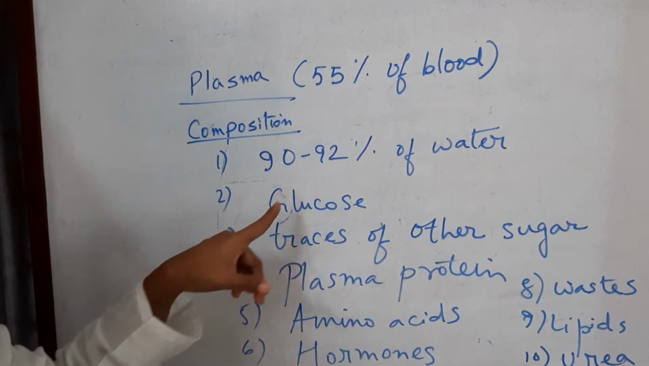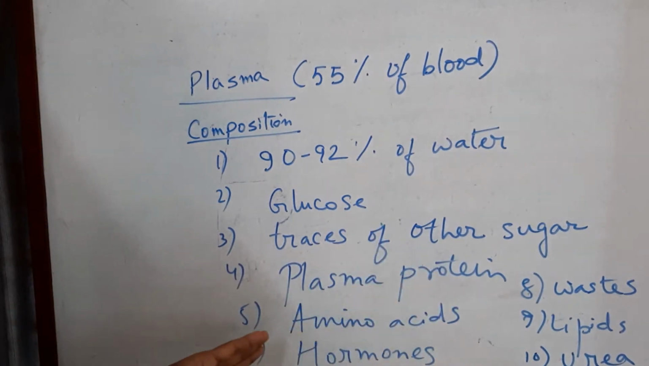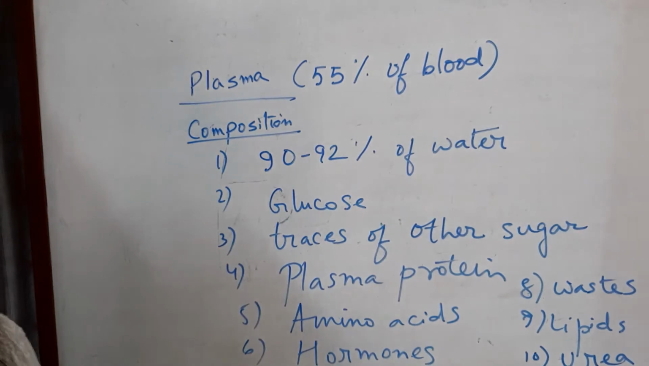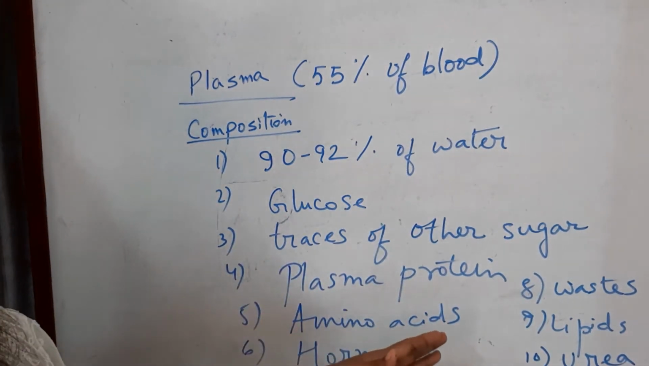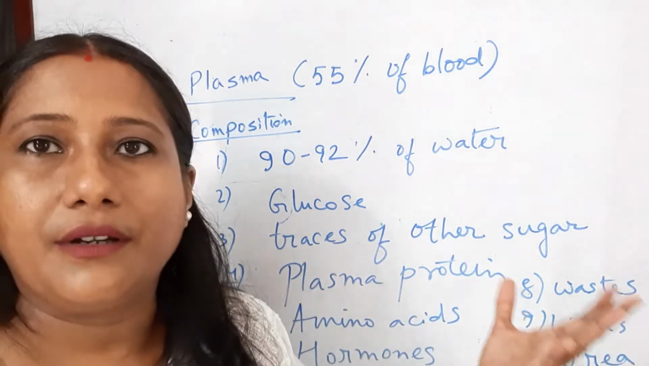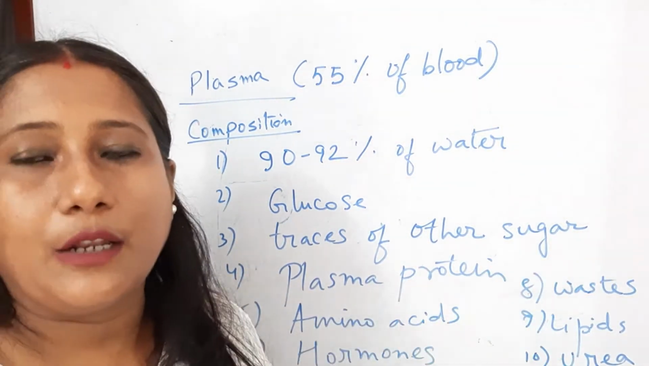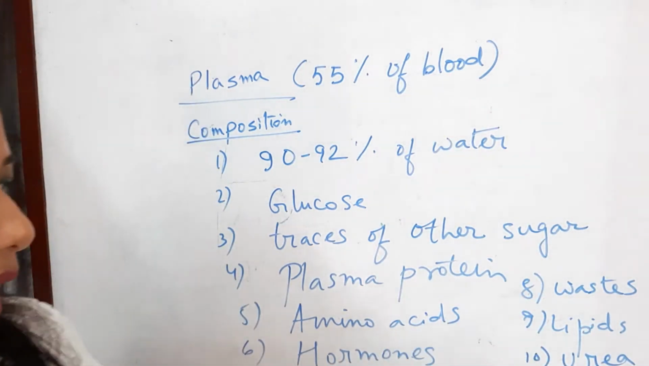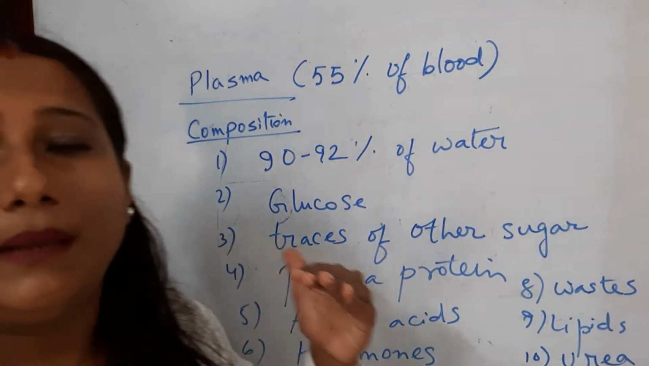Then come the glucose, traces of other sugars apart from glucose, and plasma protein. There are 3 types of plasma protein. Here I should mention the albumin, globulin and fibrinogen. Now the functions of this plasma protein I am discussing a bit later. Next come the amino acids. Various types of amino acids are there. Hormones that are mainly transported by the blood to different target sites. Next come the cholesterol, wastes, various types of cellular waste that are excreted by the cells, the lipids, the urea and various types of organic acids. So this is the composition of the plasma.